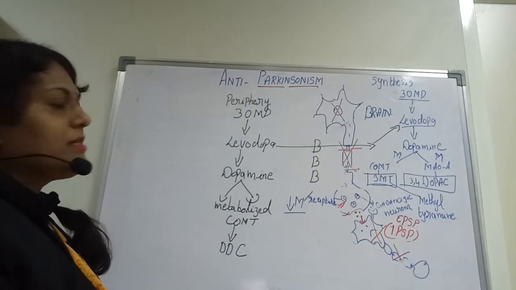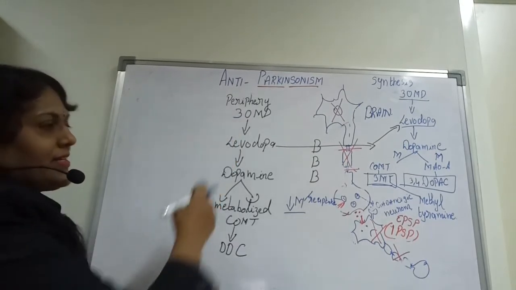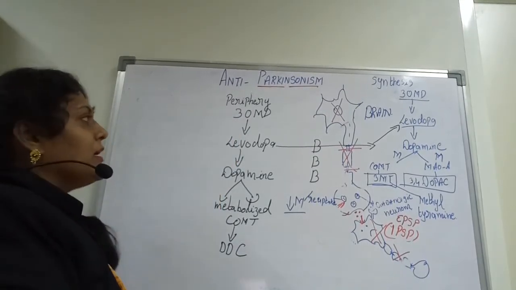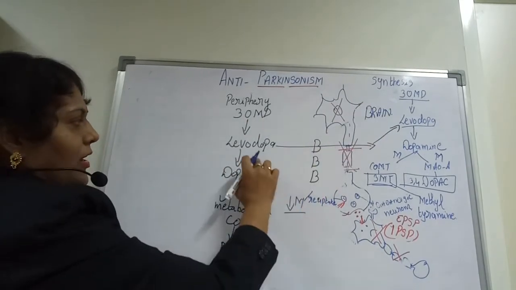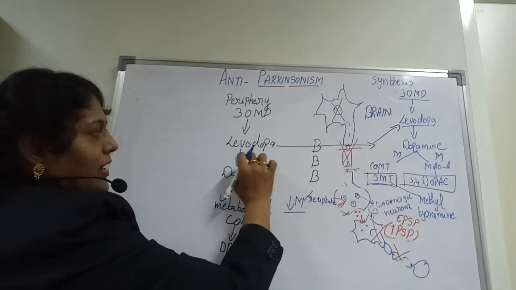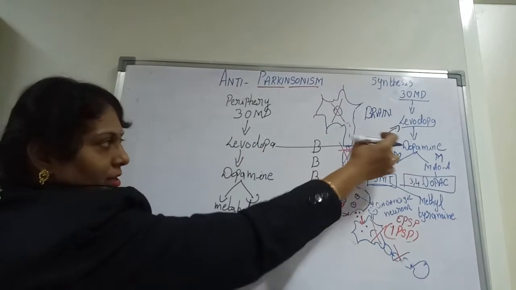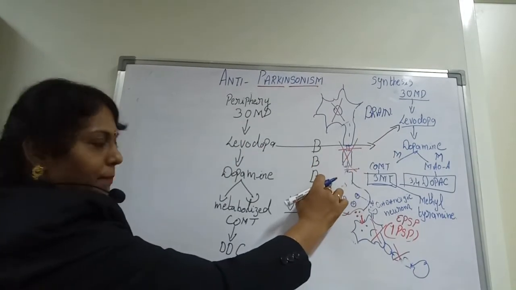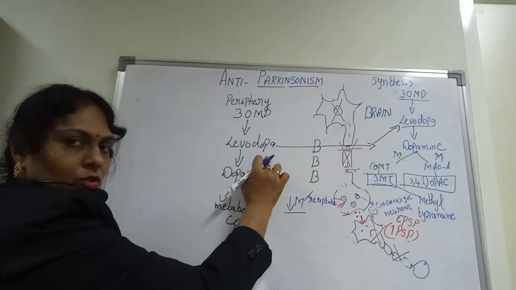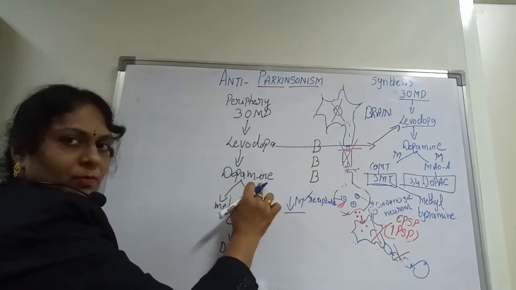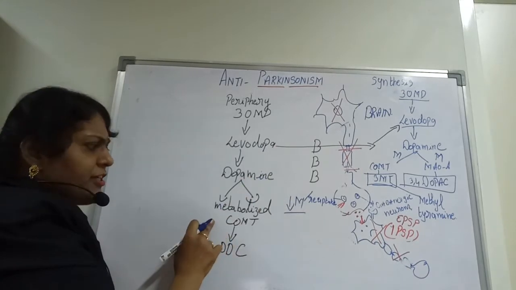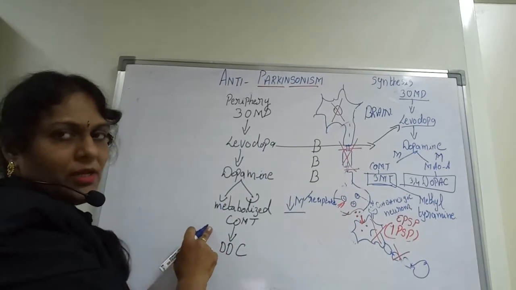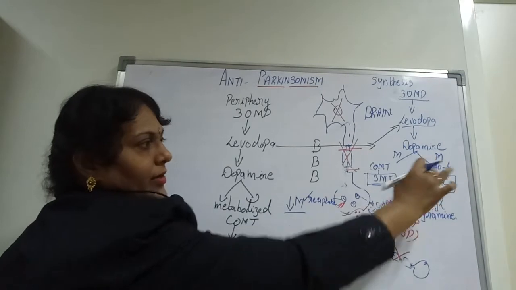Now we'll see what happens in the periphery, nothing but the spinal caudal place. There it is done by 3-OMD, once again the same compound, and the levodopa is the same compound, and the levodopa from here is submitted into the brain by crossing the blood-brain barrier. It is called the precursor of dopamine, and here the dopamine is released from the levodopa, and in the periphery it is only metabolized by COMT, but it is not metabolized by MAOB.